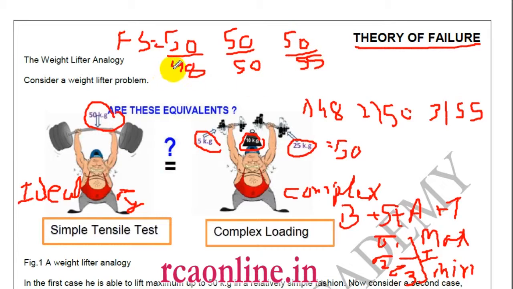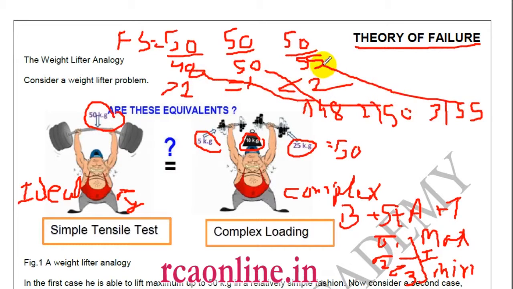So in the first case, factor of safety is more than 1. In the second case, it is 1, and in the third case, less than 1. So 48 is here, 50 is here, and 55 is here, and 50 is here, 50 is here, and 50 is here. The person is safe only if he lifts less than 50, so factor of safety will be more than 1.